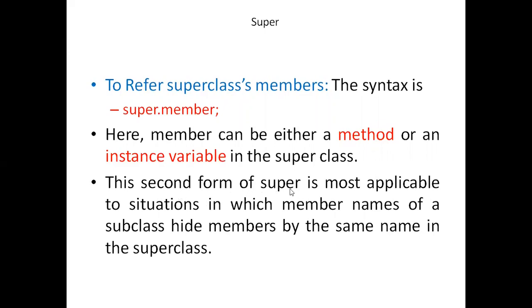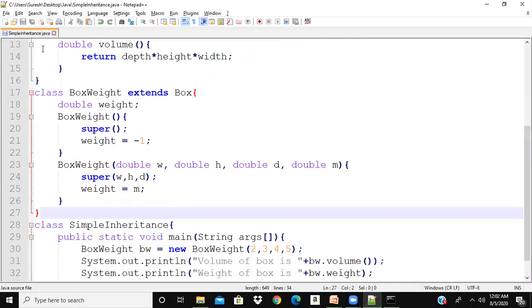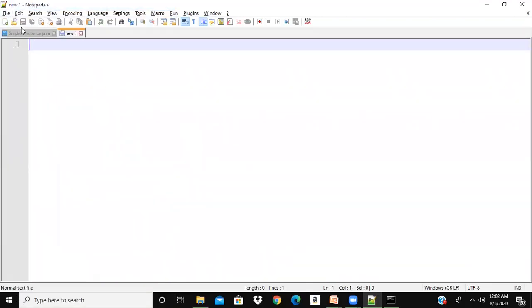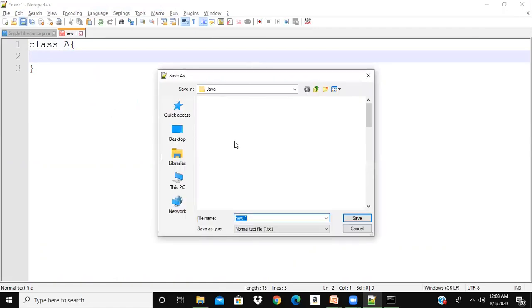This second form of super is most applicable in situations in which member names of a subclass hide members by the same name in the superclass. What does this mean? Let us look at an example. File, new. Let me save this. Let me write a class A which has got one simple variable. Save this.